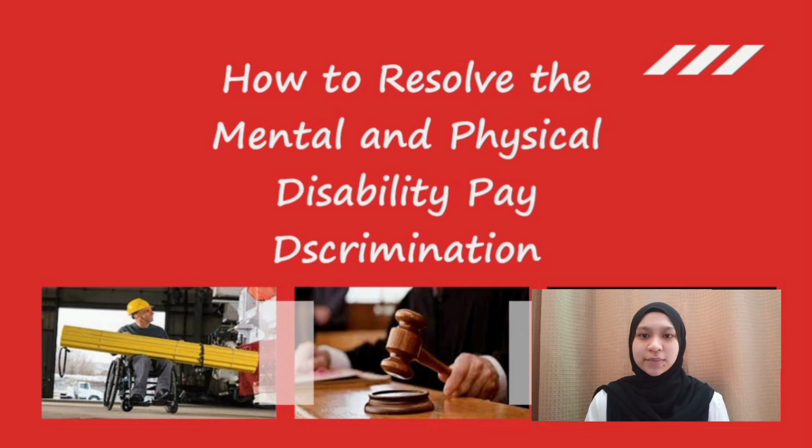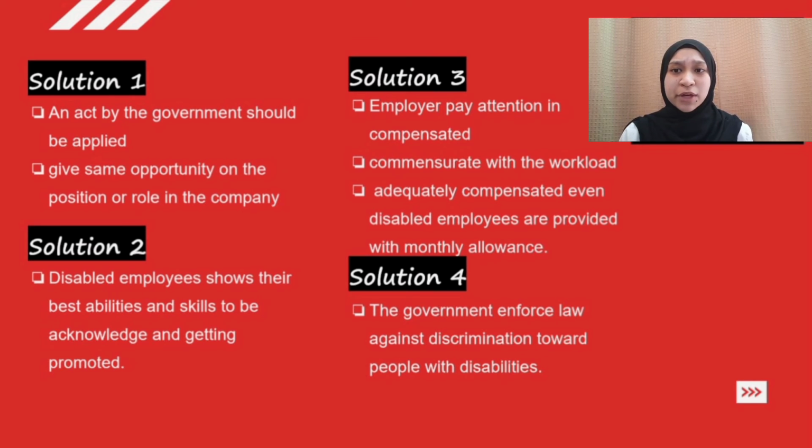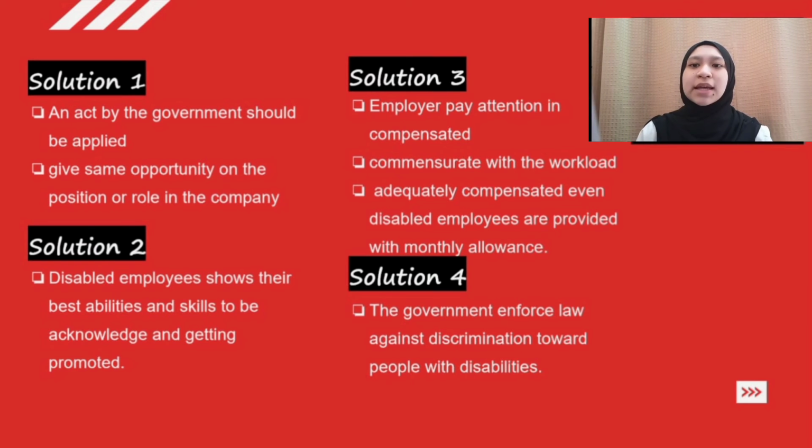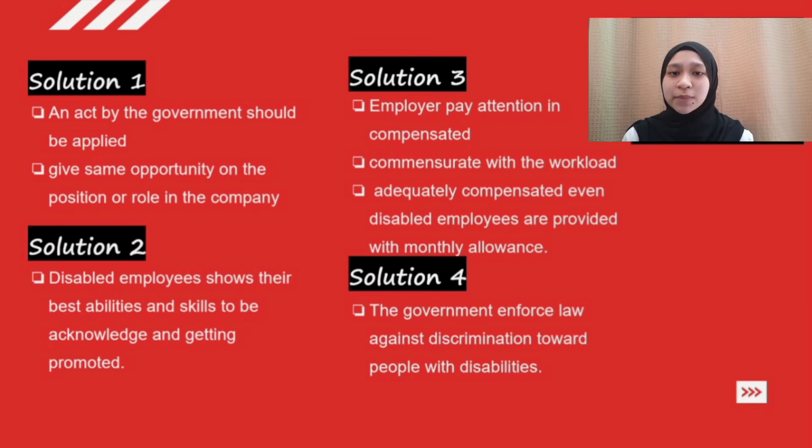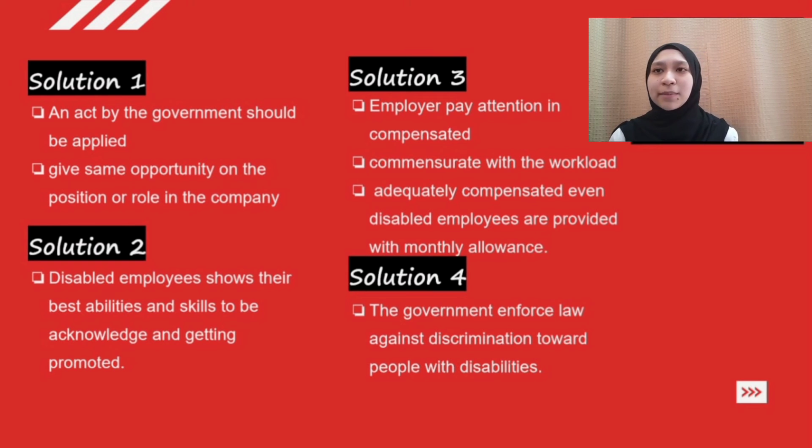I'll present on how to resolve the mental and physical disability discrimination issues stated just now. First, regarding position and different minimum wages of people with disabilities, an act by the government should strictly be applied so that they will be given the same opportunity in position, role, as well as wages. The company should make sure to pay them equivalently to their job. Next, to be able to get promoted, people with disabilities also should try to stand out more so that the employer acknowledges their abilities and skills and they can be promoted to a better position. Apart from that, this working behavior will help them get a bonus by the end of the year. This action will also be beneficial for both parties, the employee and the company itself.